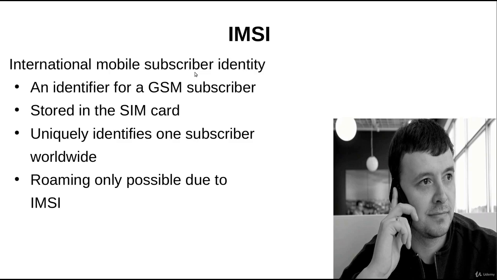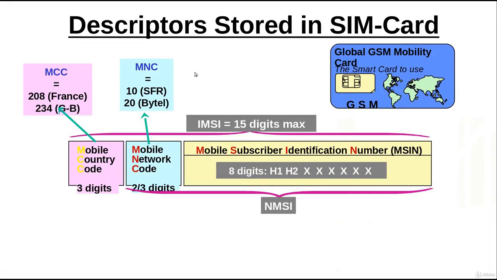So if this subscriber goes from one country to another country, and in that country the operator has a roaming agreement with the operator whose SIM this subscriber has bought, then in that country this subscriber can use that network on roaming, because his identity is defined by IMSI, which is unique all over the world. Now, what are the different fields that are there in the IMSI?